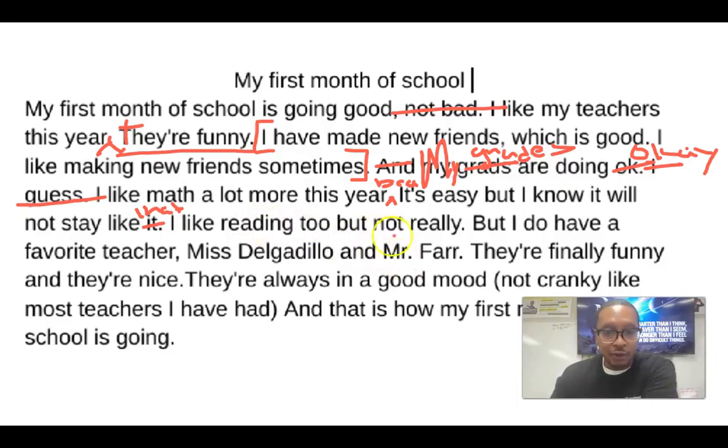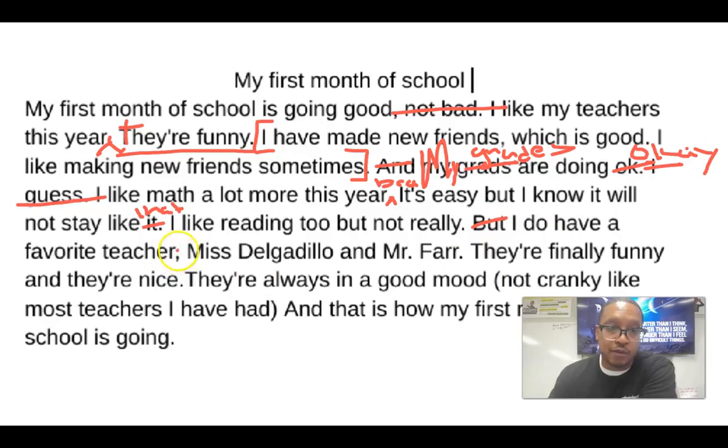Okay, I like reading too, but not really. Now here's some of these things where it's like, don't be wishy-washy. State your claim. Do you like reading or not? Just figure that out. Also, again, but, get that "but" out of the front. So no ands or buts at the beginning. I do have a favorite teacher.